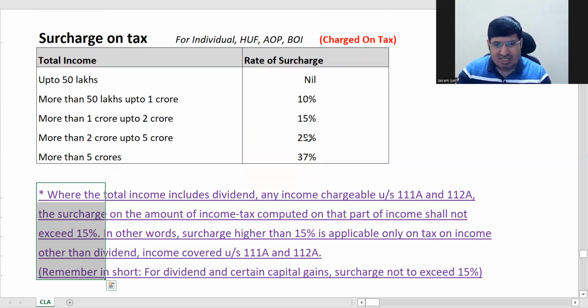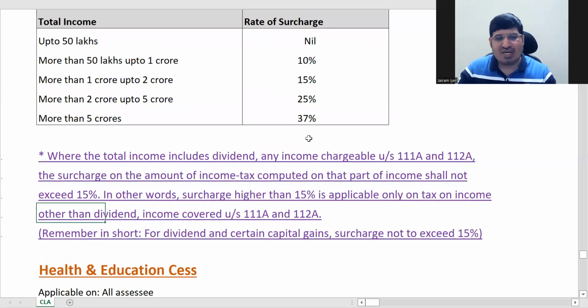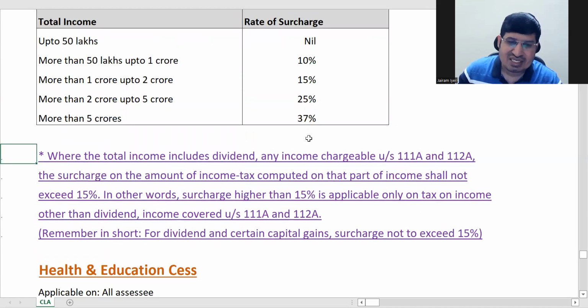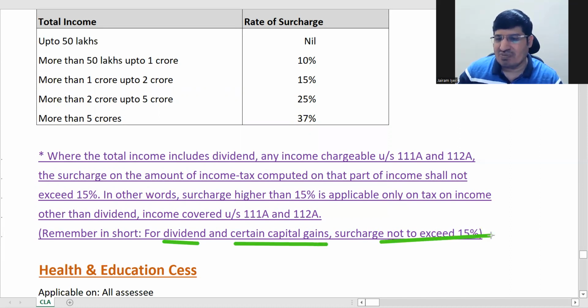At this stage this point is not very important for you. There are certain kinds of SSCs, which we will see later on, because right now you have not reached that level to understand it. There are three things, for dividend and some types of capital gains, where surcharge will be limited to 15%.